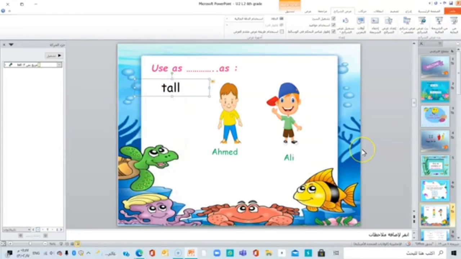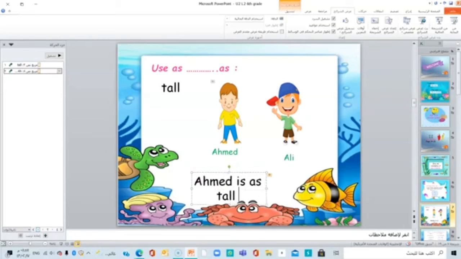I should say, listen to me, Ahmed is as, now, what is the adjective? The adjective is tall, right? So, Ahmed is as tall as Ali.